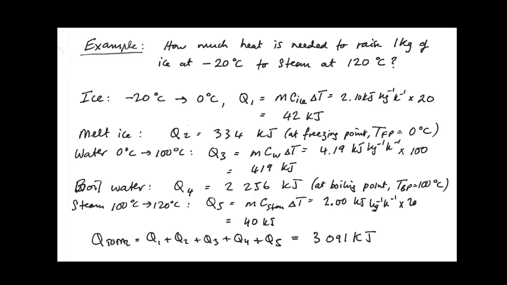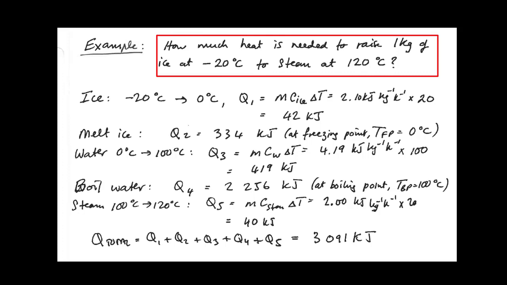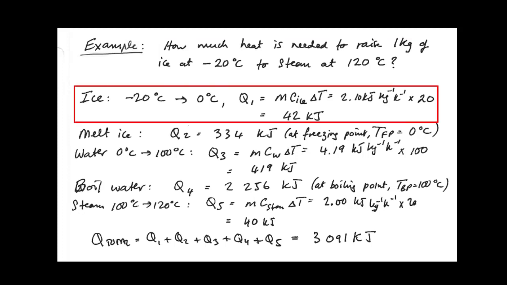Now let's look at an example that combines latent heat with specific heat capacity. The question is, how much heat is needed to raise 1 kilogram of ice that starts at minus 20 degrees centigrade to steam at 120 degrees centigrade? All of this is assumed to be at atmospheric pressure. First, we need to raise the temperature of the ice from minus 20 degrees centigrade to 0 degrees centigrade.